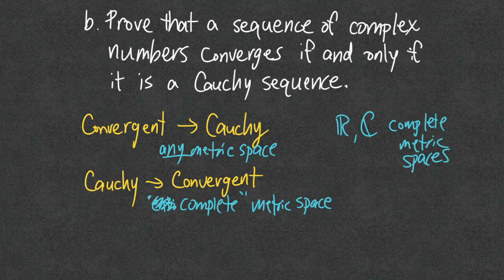So why does that hold? Well, I think intuitively it kind of makes sense, right? If I said the complex numbers are really just the same as R cross R, right? Z sub n is really just, I could write that as a sequence of real components and a sequence of imaginary components. And individually, if I say that Z sub n converges, that means that x sub n and y sub n both have to converge. If one of them diverges, then this has to diverge. Okay, so I think intuitively it makes a lot of sense, but let's show this a bit more rigorously.